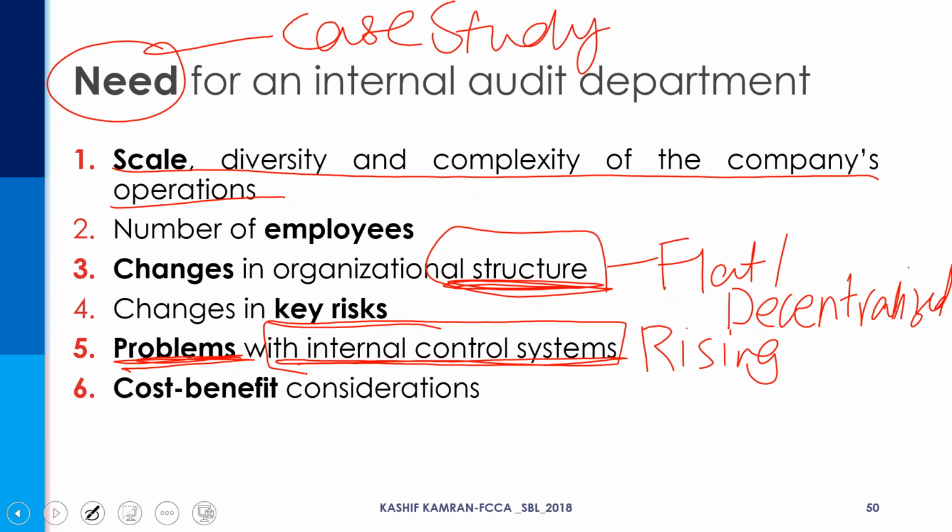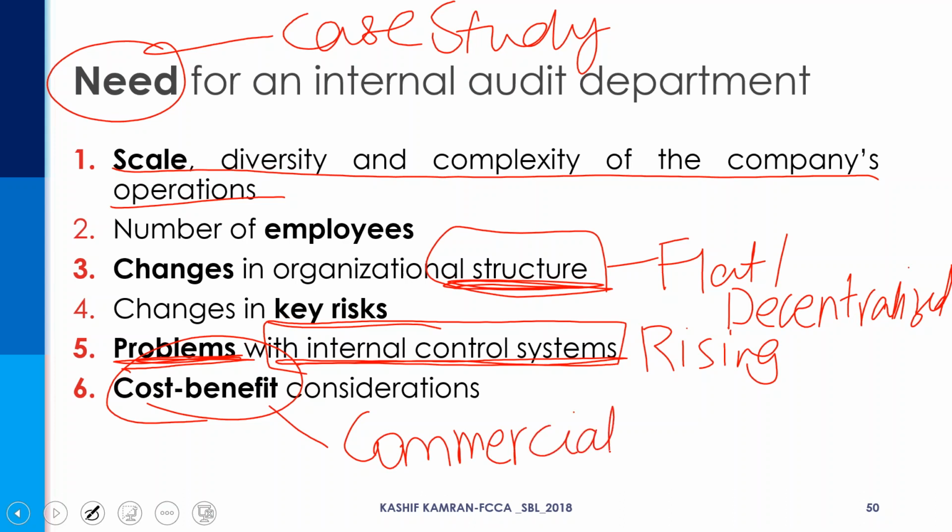And obviously, you will make a feasibility study of hiring the internal auditor, the cost and the benefits. Because ultimately, when you make a recommendation to the board, you need to have commercial acumen. In the exam, you need to demonstrate commercial acumen as a skill, so you need to do the cost benefit analysis.